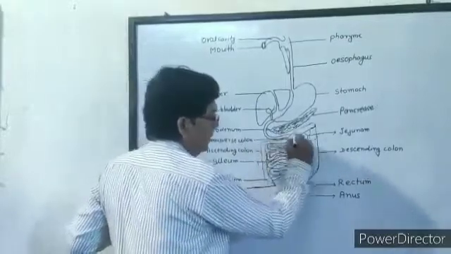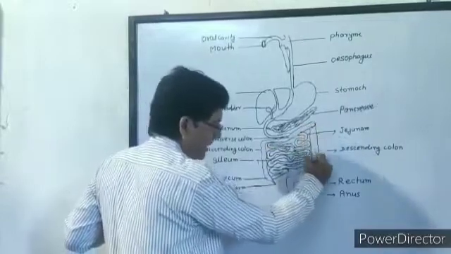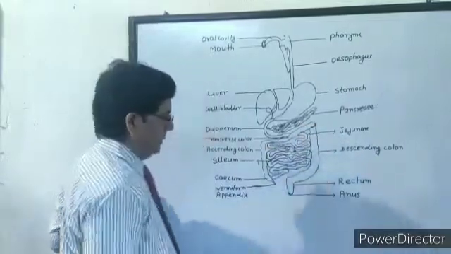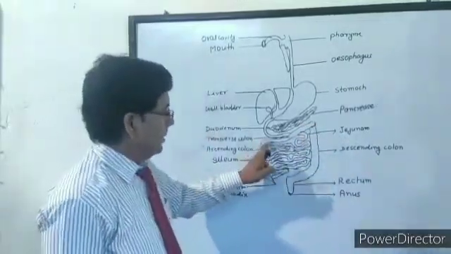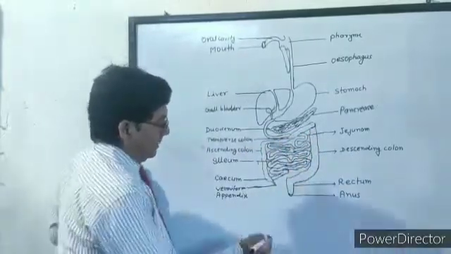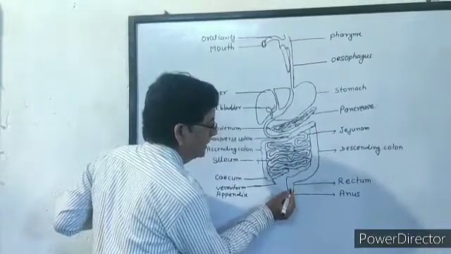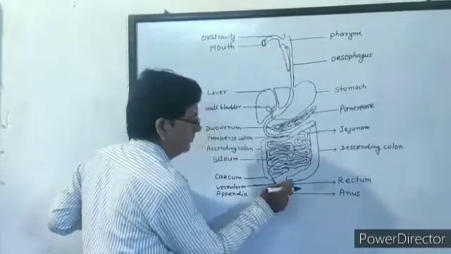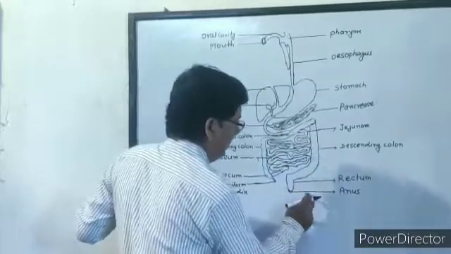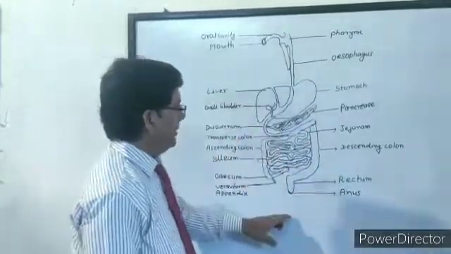So, firstly the ascending colon, then the transverse colon, and then the descending colon. The colon opens into the rectum, which is a muscular structure, and the rectum opens into the anus. So these are the structures of the alimentary canal.